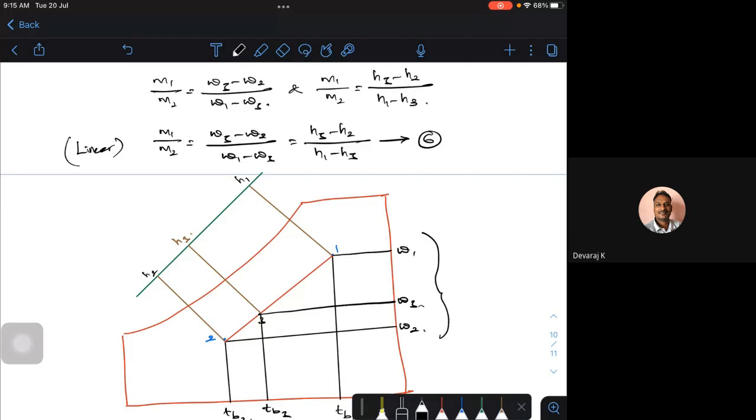Now, if it has to be at the same ratios, M1 and M2 have to be the same ratio, then omega 3 minus omega 2 and omega 1 minus omega 3 should be the same. So the values depend upon what ratio you are trying to do, the two masses of the different air streams, how they are mixed, in what quantity they are mixed.